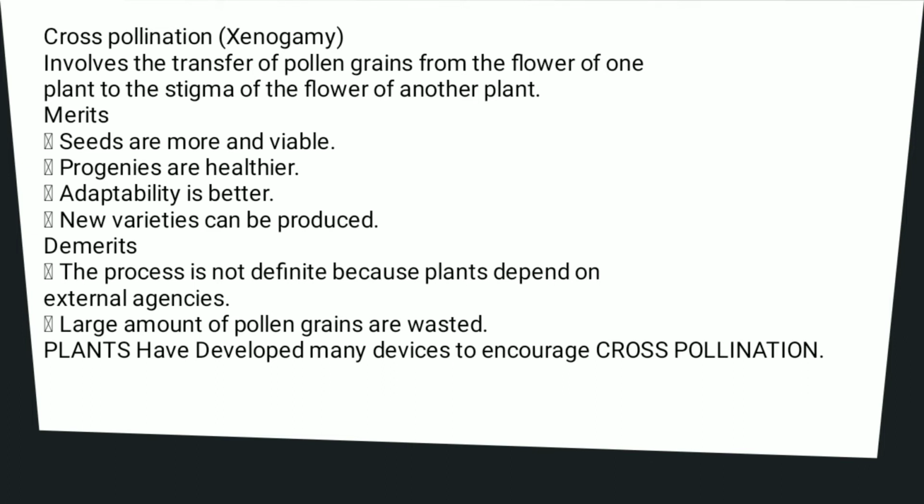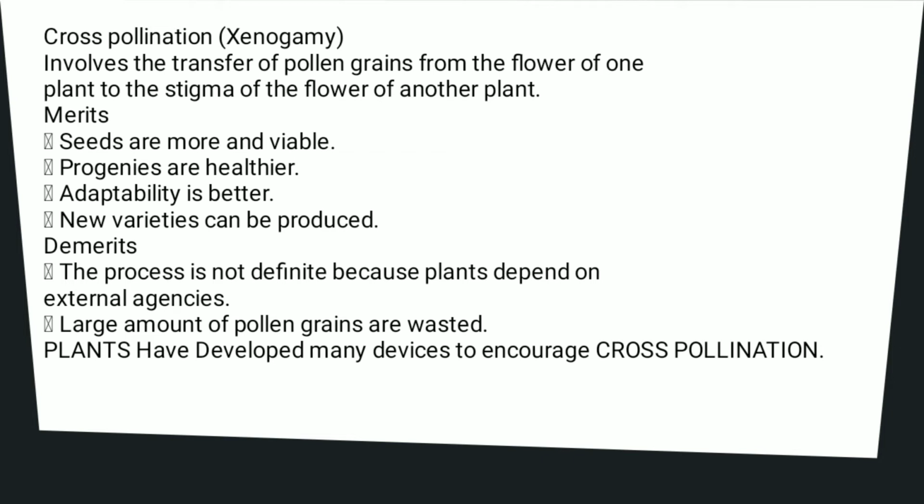There are many merits of this cross pollination. Seeds are more and viable. Second is progenies are healthier which are produced due to cross pollination. Adaptability is better and new varieties can be produced or speciation can take place due to cross pollination. These are merits over self pollination. There are some demerits also.